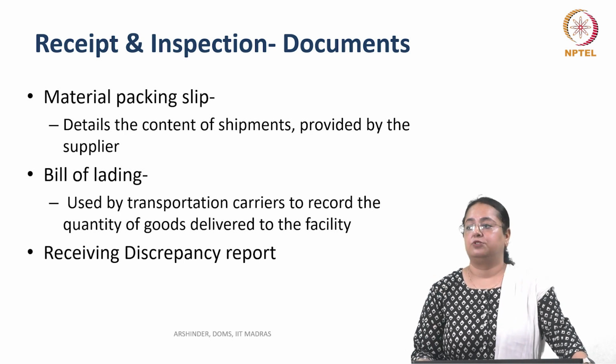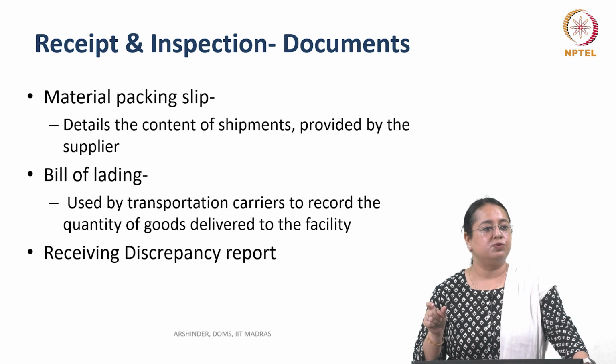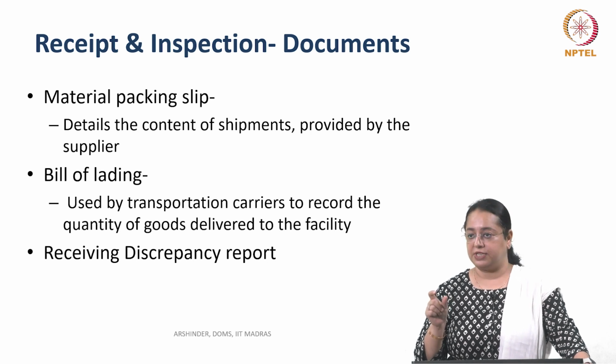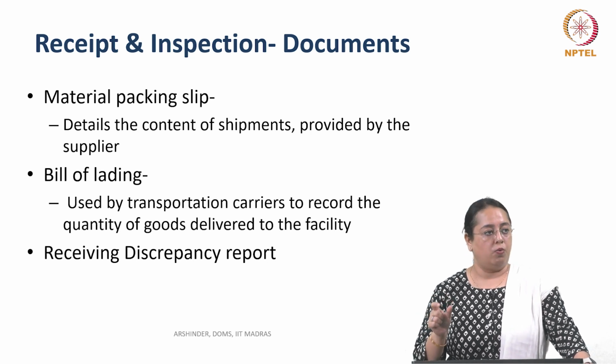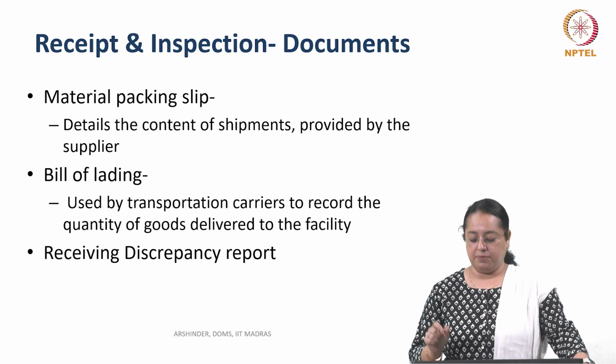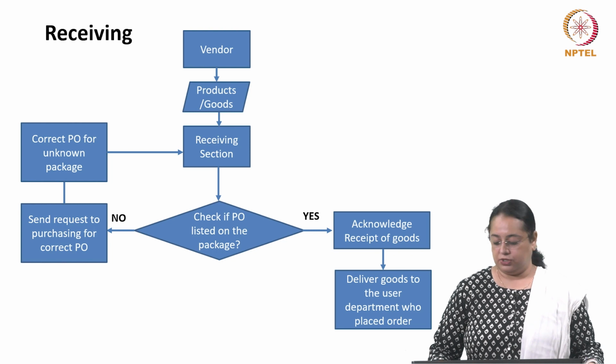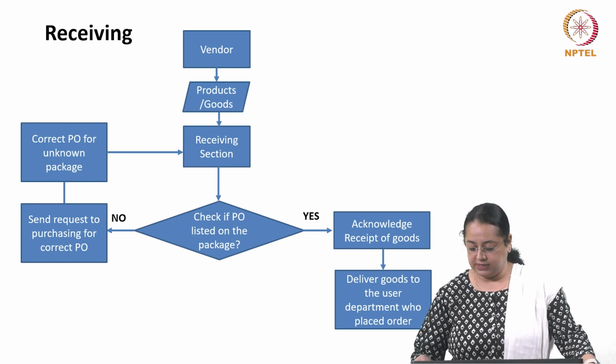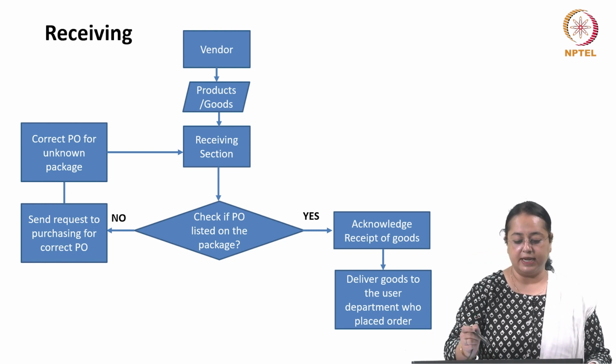Okay. So the buyer, the purchasing company, has to ensure that what they have ordered is the same thing that has come, and tally it with the purchase order, right? So you see here the activities. The vendor is sending the product goods.